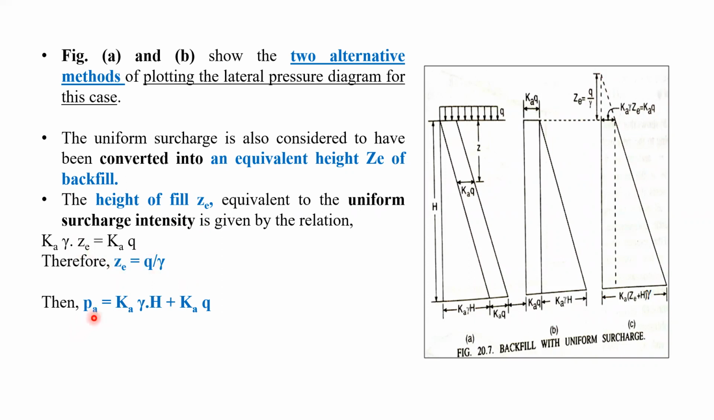Now what will be the value of lateral earth pressure at the bottom of the retaining wall for the third figure? Let us see. As we know, Pa is equal to Ka gamma H plus Ka q. We can take Ka gamma common, into H plus q by gamma. So Ka gamma into Zd plus H. You can see in this third figure, Ka gamma into Zd plus H. So this will be the value of Pa for the third figure.